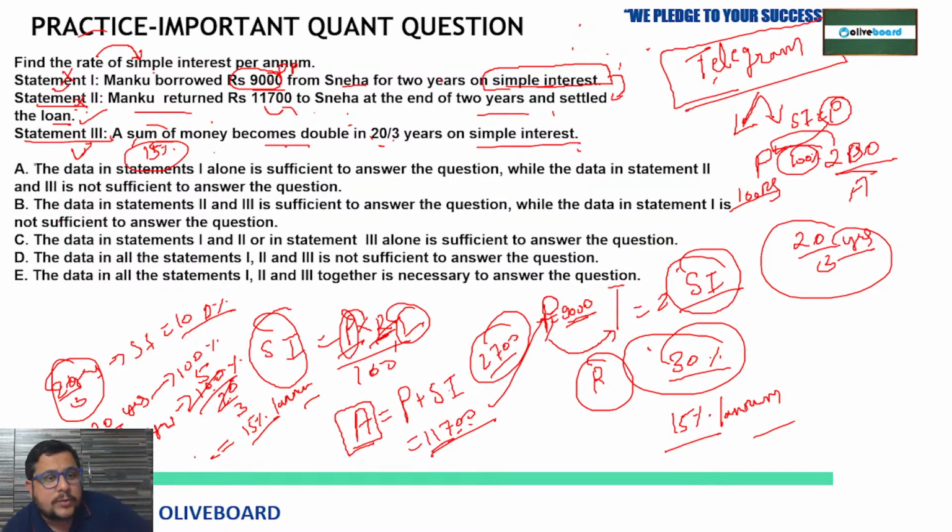So first and second together, and third alone. Is there any option like that? Well tried, Amit. C. The statement first and second together, or statement third alone, is sufficient to answer the question. So this is going to be your answer.